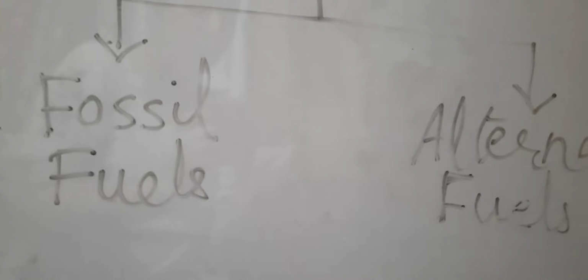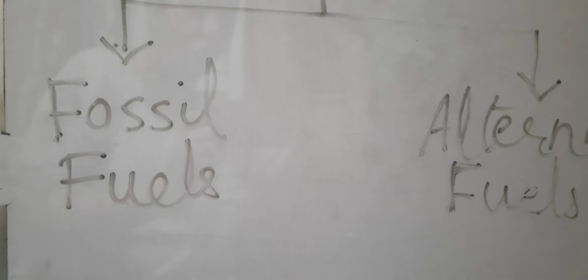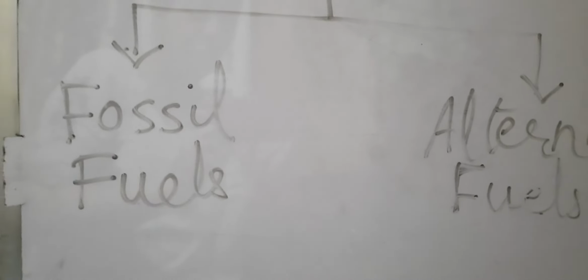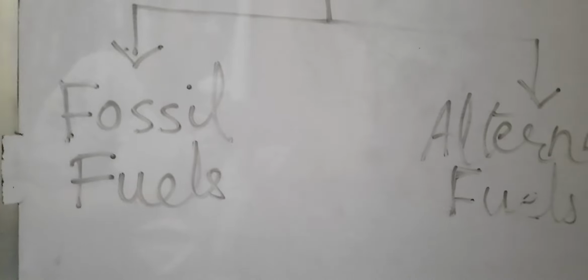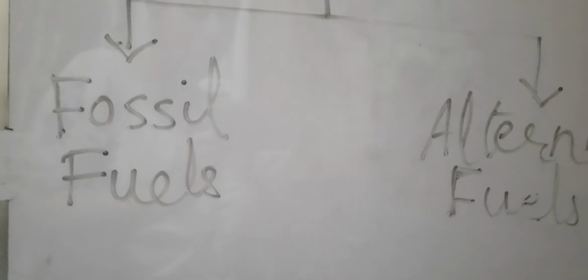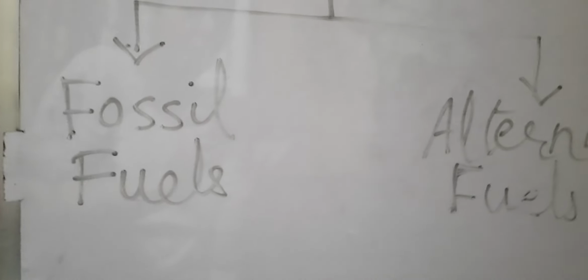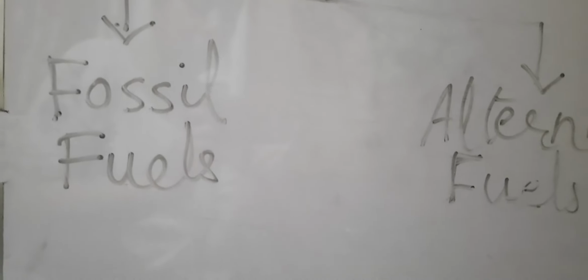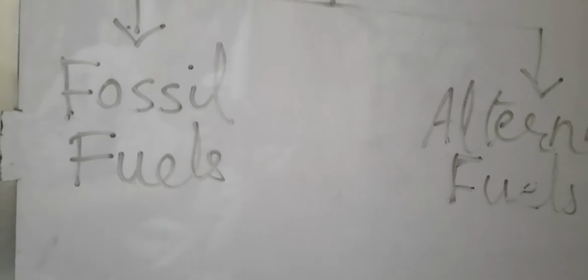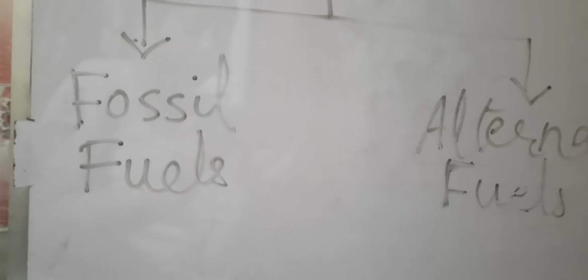The deep holes which are dug to take out the petroleum are called oil wells, and the areas in which this petroleum is found are called oil fields. In India, petroleum is found in Digboi, Mumbai, etc. There are many other areas also.